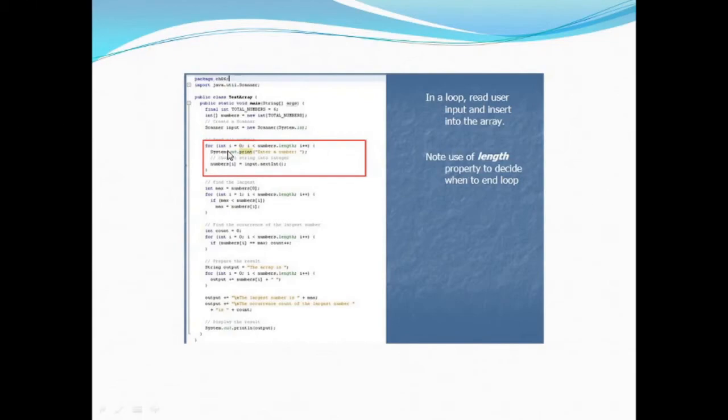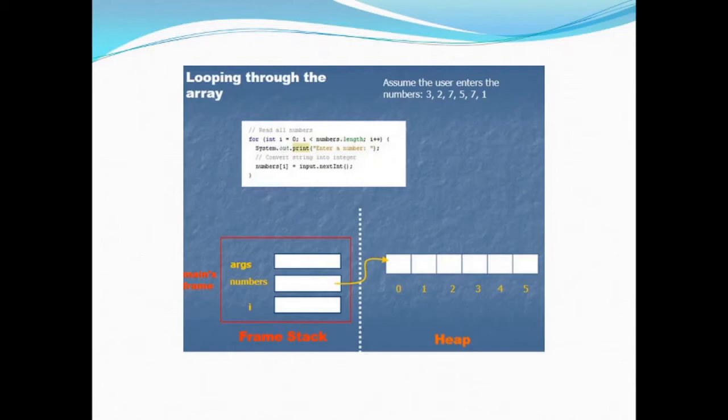Here we are initializing a for loop with the variable i equal to 0, and it goes up to the length of the array minus 1. Let's suppose its length is 10; it will go from 0 to 9. These are the valid entries for the indices. Then it will print enter a number, and one by one it will take the number input and assign it to the array index accordingly. This is the method by which we mostly fill or populate arrays, using a for loop and taking the user entries one by one.